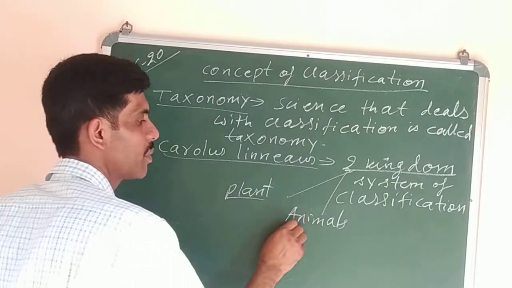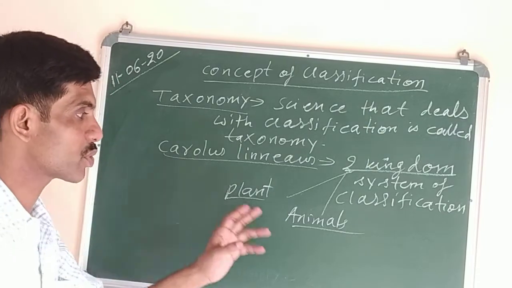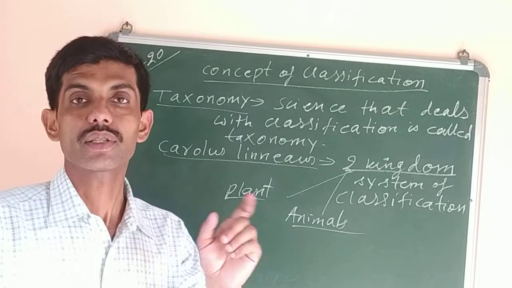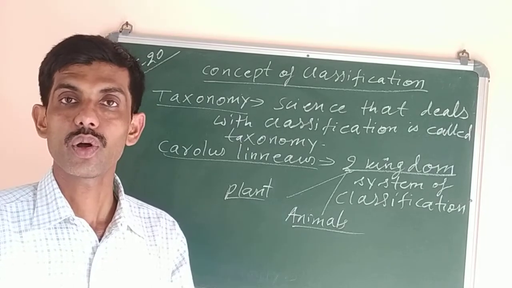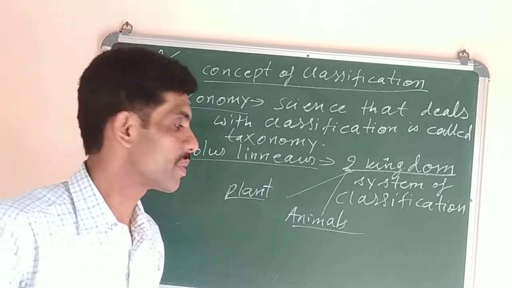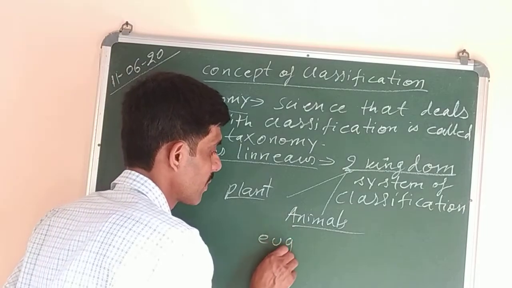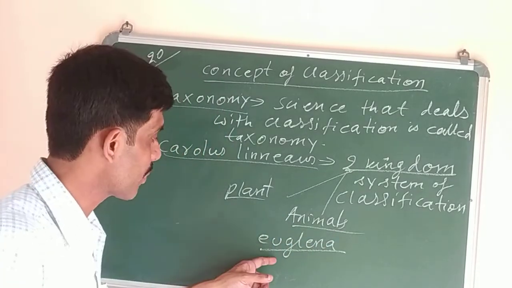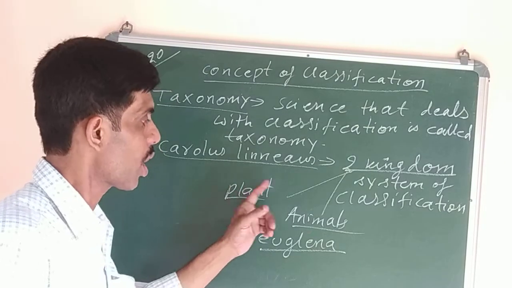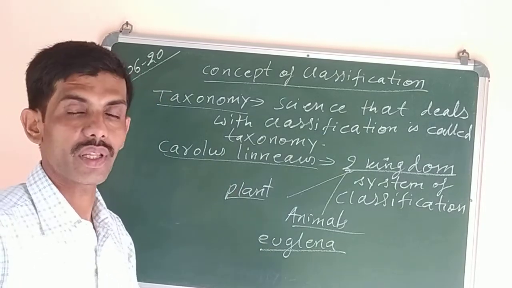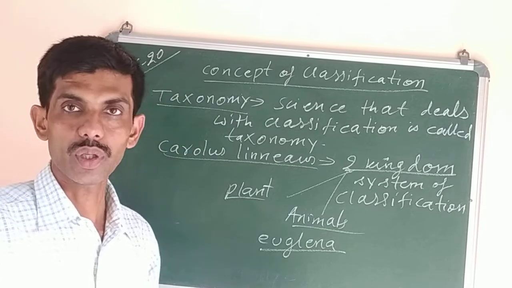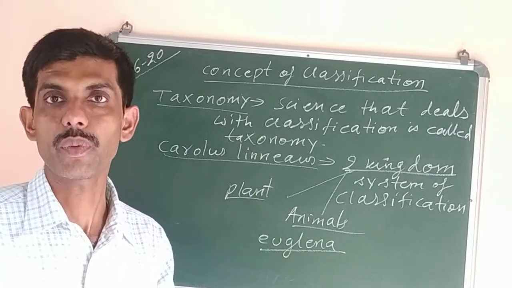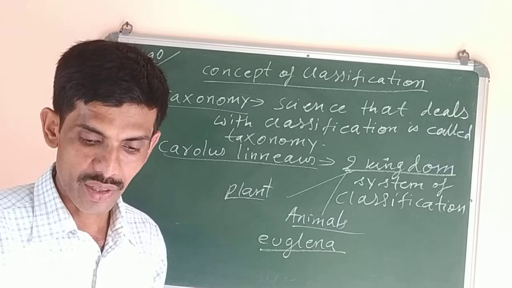Okay, plant and animal kingdoms. These are the two kingdoms which he said. But it was not sufficient. Why? Because some organisms were there which show the characters of both plants and animals. Example, Euglena. Euglena shows the characters of plants also, animals also. So it is impossible to keep them under the plant or animal group because they show the characters of both the groups. That's why this two kingdom system of classification given by Carolus Linnaeus was not sufficient.